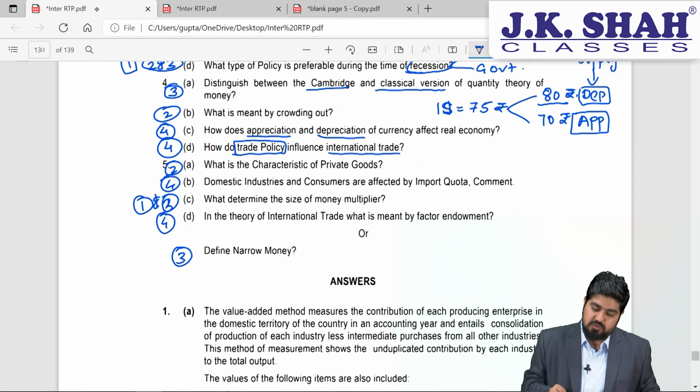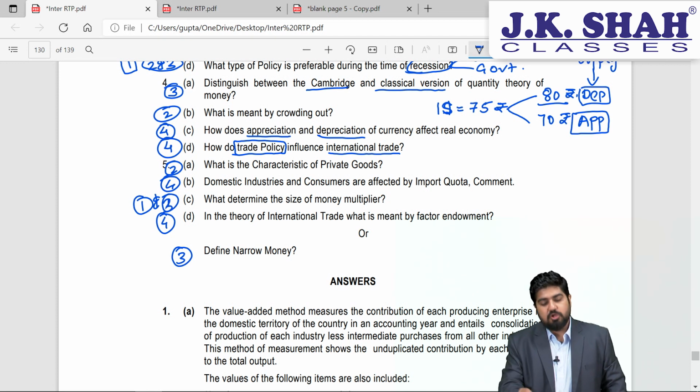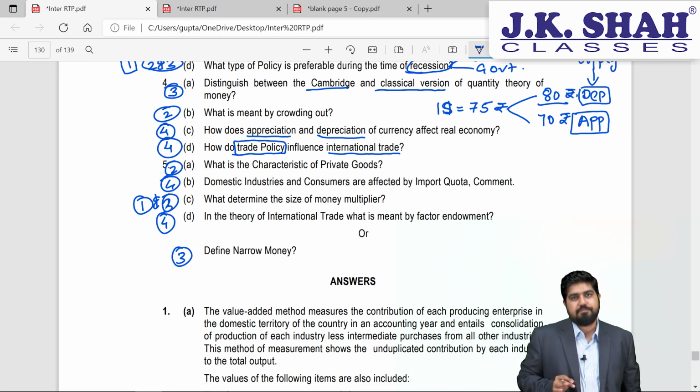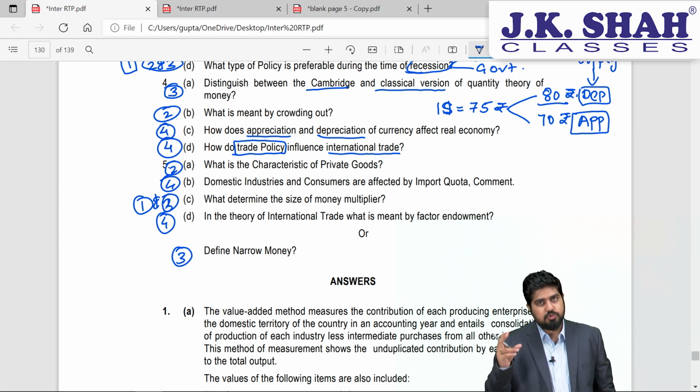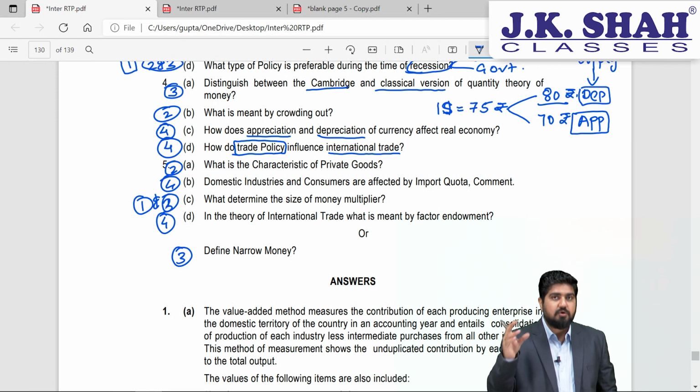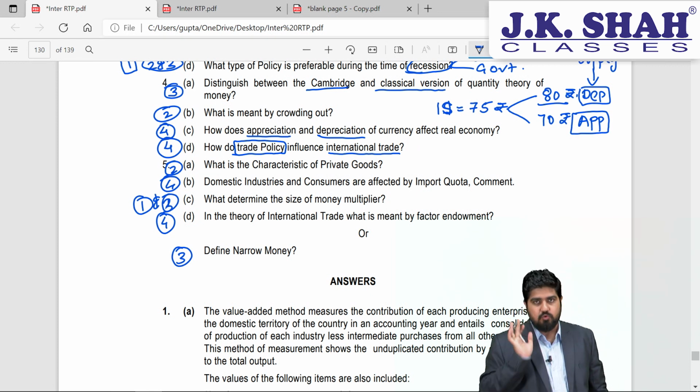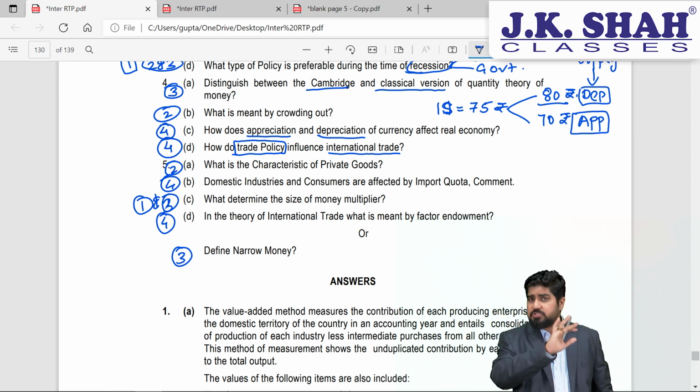Now let's go ahead to the last question, students, in this paper. Question number 5. What are the characteristics of private goods? Now students, this is part of chapter number 2, wherein we were understanding public goods. So when they have given public goods, at that time also you need to very nicely understand what you mean by private goods. So characteristics of private goods are very simple.